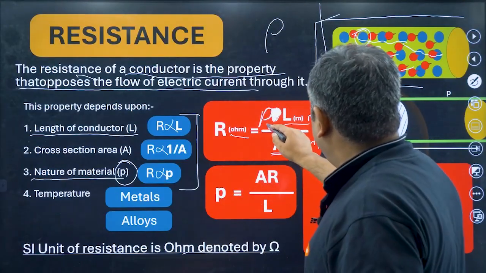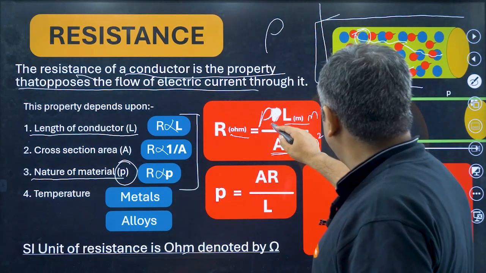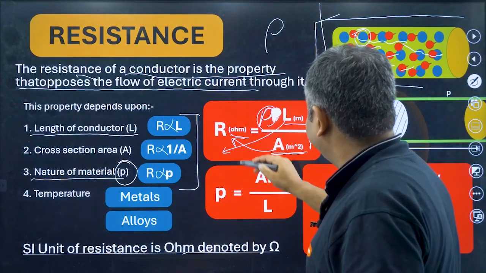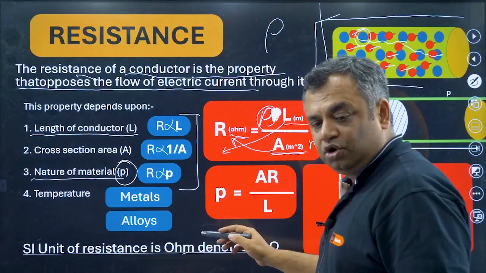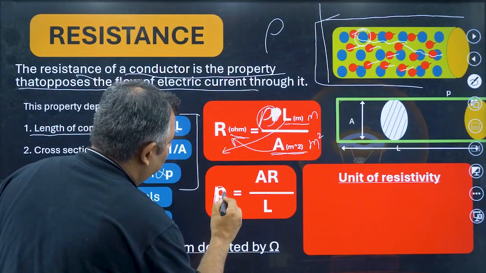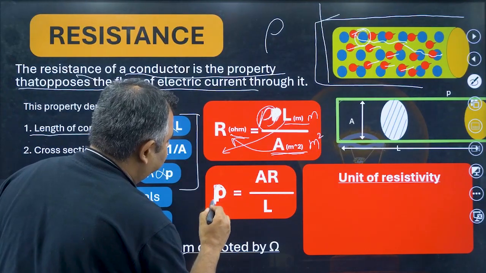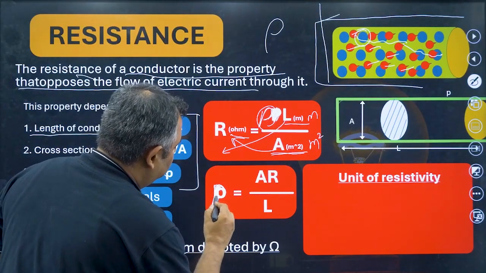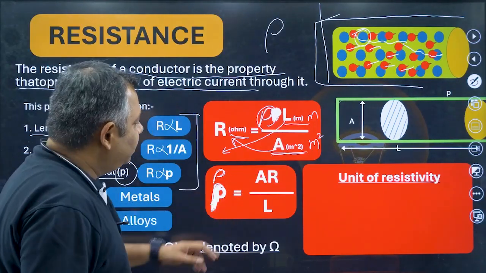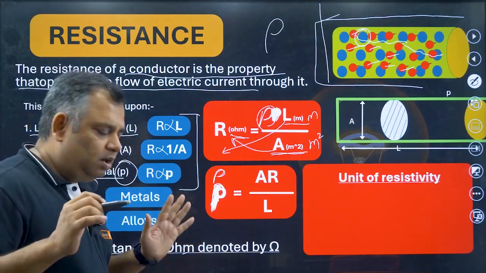Now see here, I have R is equal to rho L upon A. Now what I can do is keep rho here, take A here, and put L here. Simple. So this is rho, it is very, very simple. Rho is equal to A R upon L. Now let us find out the unit for rho.